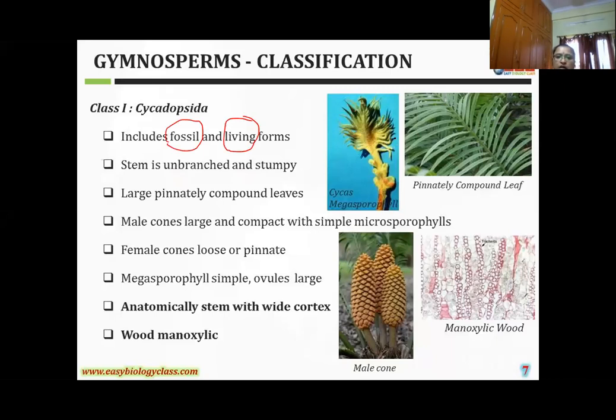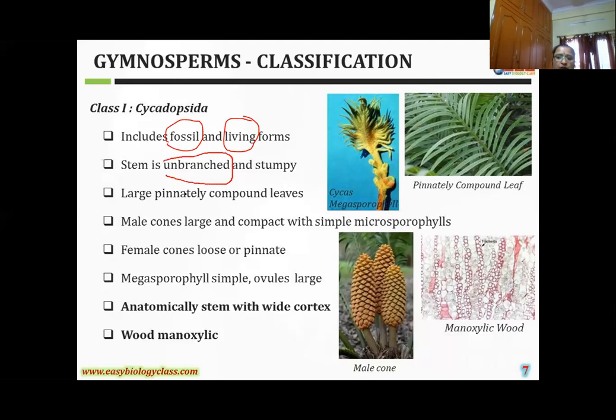The next one is the characteristic features of the plant. You can observe stem character, root character, leaf character, and the reproductive character. First, I'll explain the stem. Very, very important, girls: in the Cycadopsida class, the stem is unbranched.